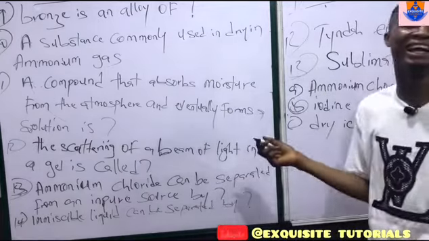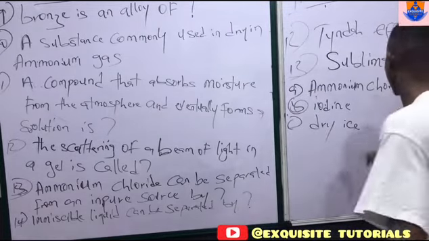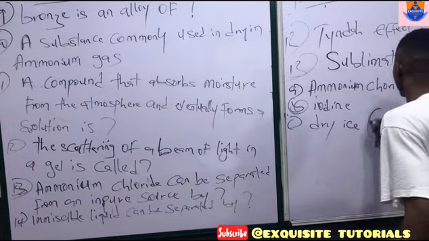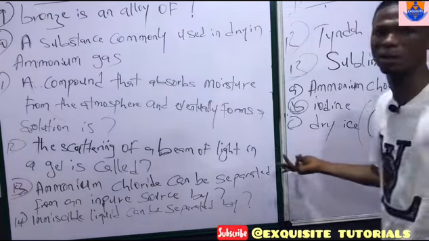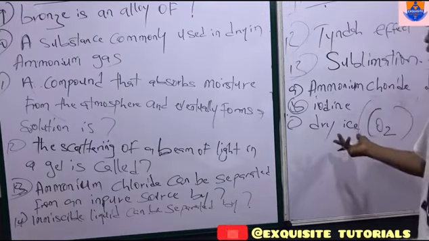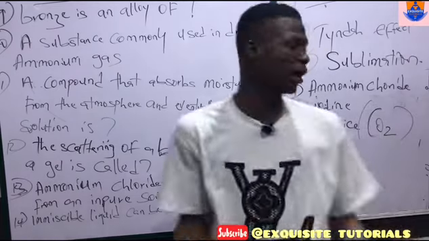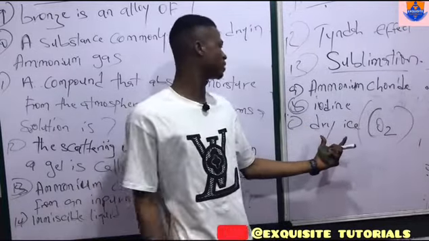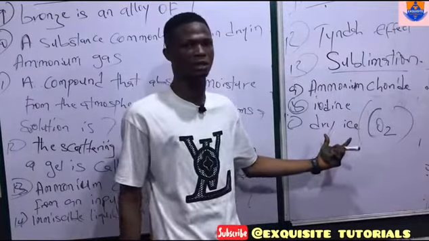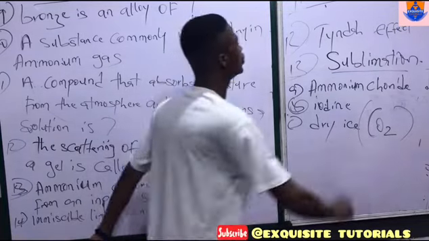Now, what is called dry ice? Dry ice is the same thing as carbon dioxide, CO2. So you can either call it dry ice or carbon dioxide. So whenever they are talking about substances that sublime and you see dry ice, carbon dioxide, iodine, know that they are talking about sublimation. Now, the major separation technique to separate any of these substances from their constituents or from any solution is through sublimation.